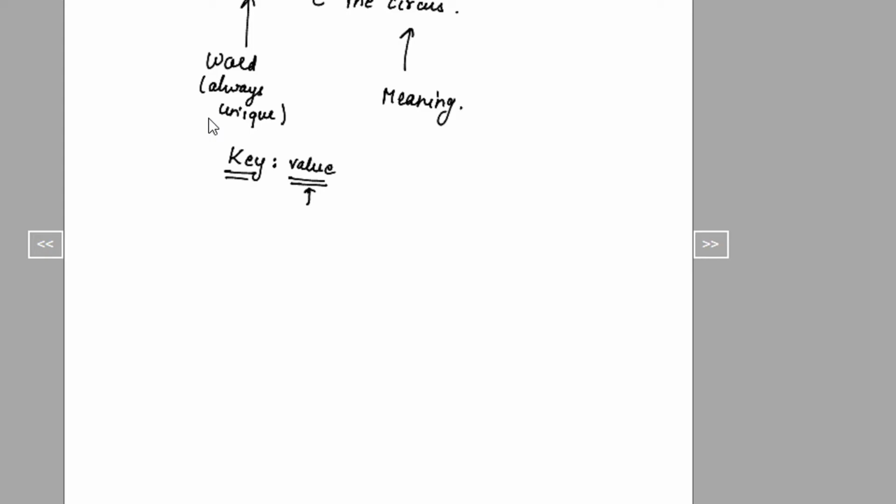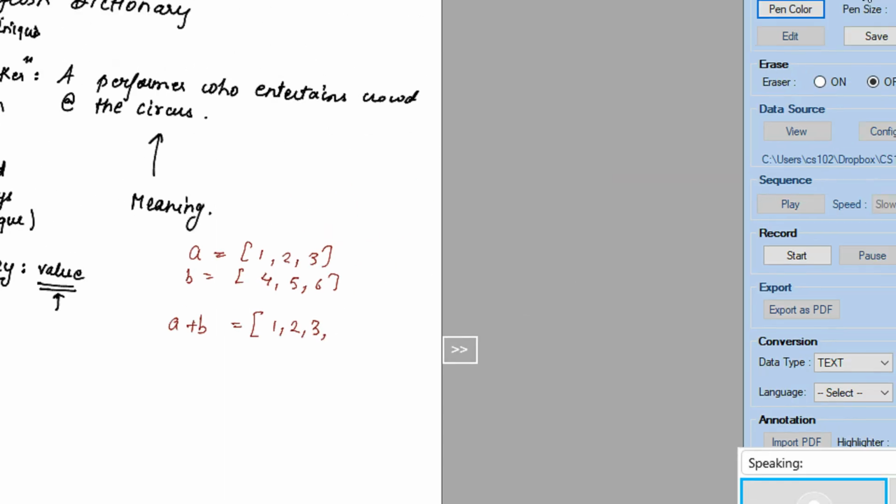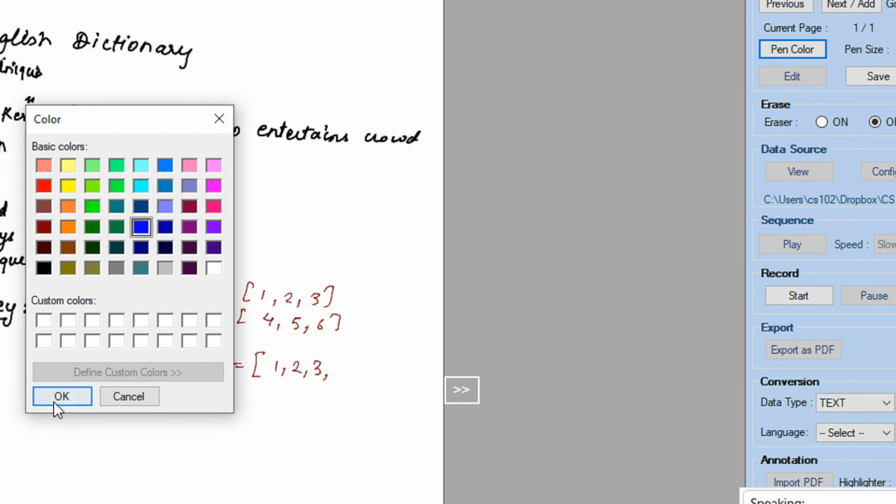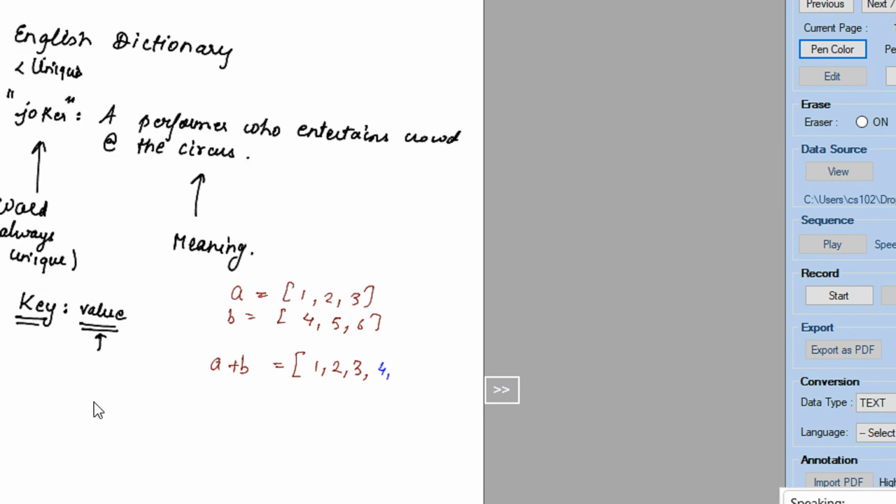So let me come back to the drawing board. Let's say I have two lists, A is 1, 2, 3 and B is 4, 5 and 6. When I do A plus B, it will concatenate. So it will become 1, 2, 3 and 4, 5, 6, right?